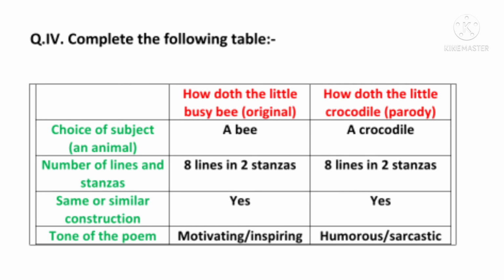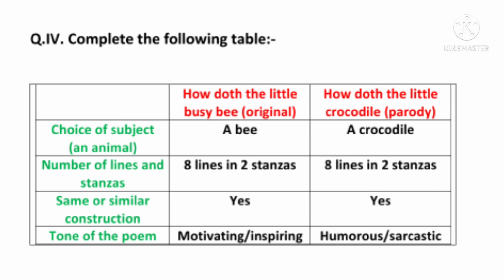Next we have same or similar construction. By this we mean the construction of the poem. In the first poem, How Doth the Little Busy Bee, the poet is explaining how bees are busy and why they are called busy, because they work hard to gather nectar from different flowers. And in the next poem, the parody, the poet is telling us how mischievous and scary the crocodile is, but in a funny way. So they both have a similar construction where the poets are explaining their characteristics.